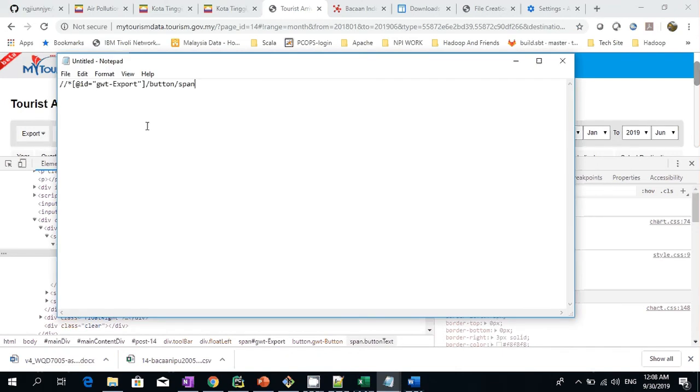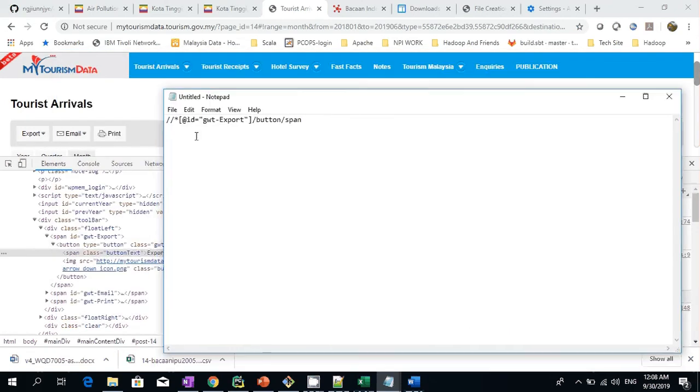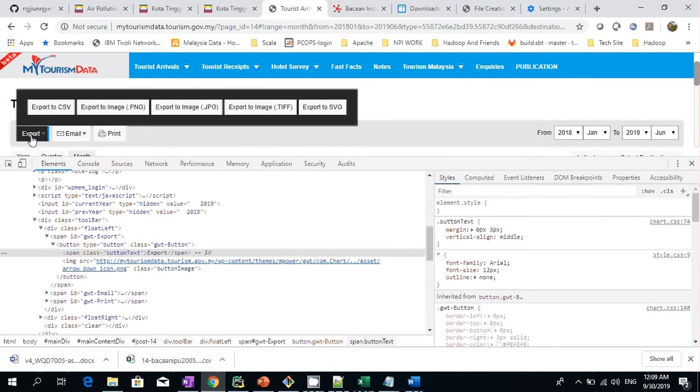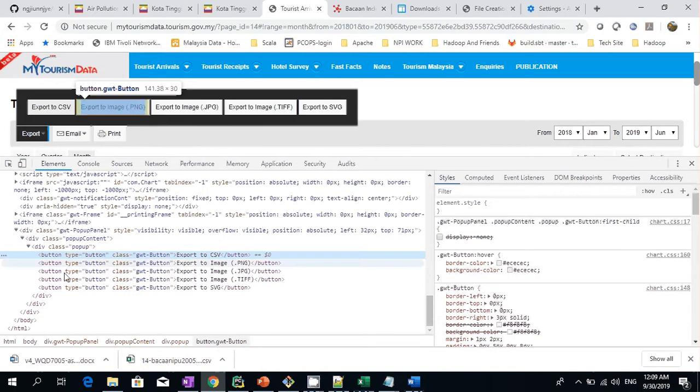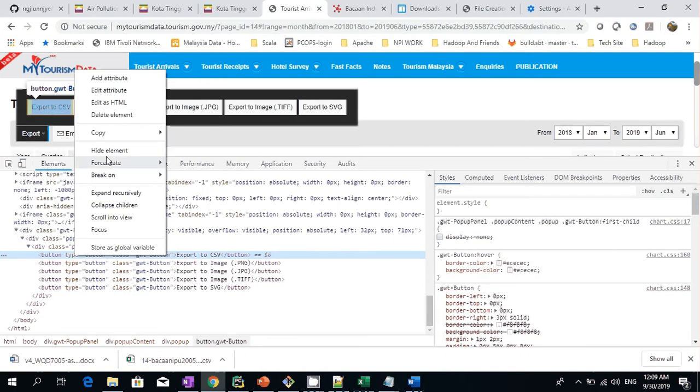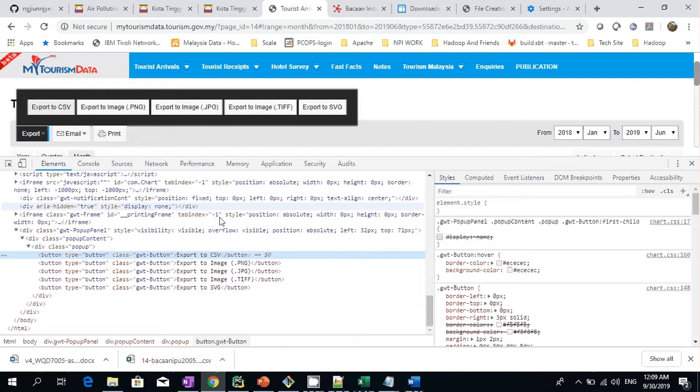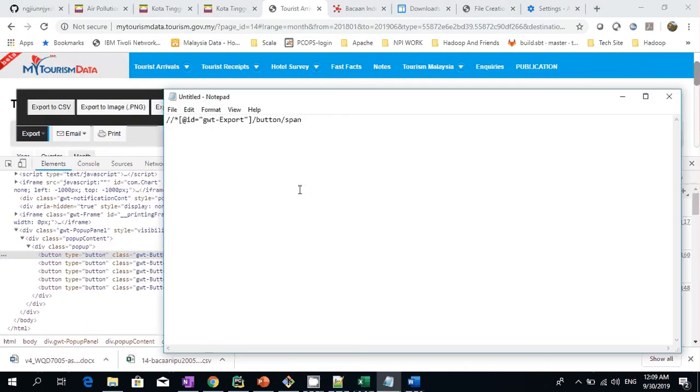So the XPath for this button is this value. By passing this value to it, Selenium will be able to find this button and send the mouse click to it. Next, once we select on this, we need to select on export to CSV. How we can get it is by going to inspect, right click again, go to copy XPath. So this will be the XPath for the second button that we need to click for the download to happen.